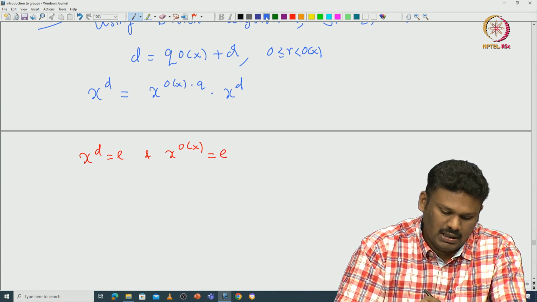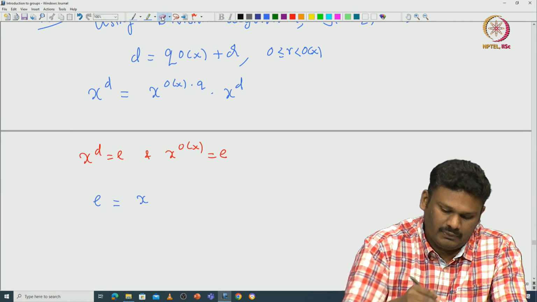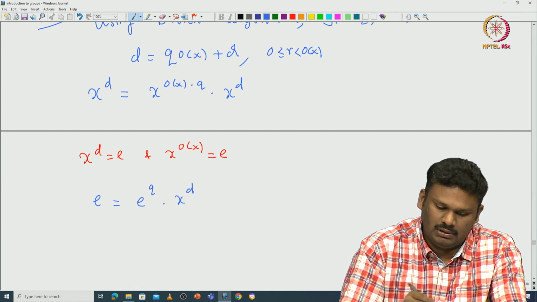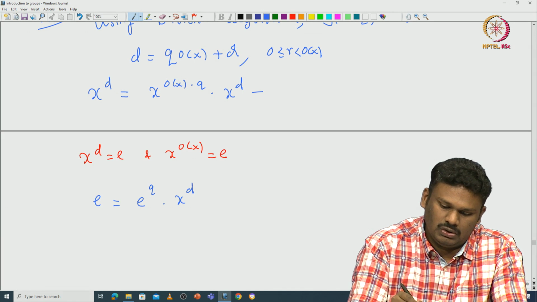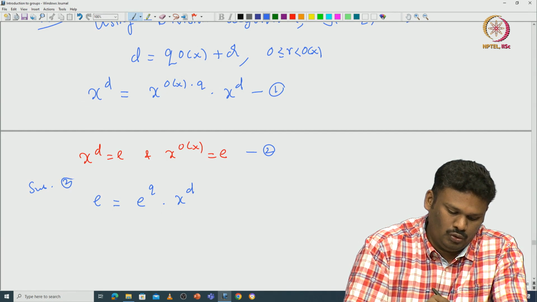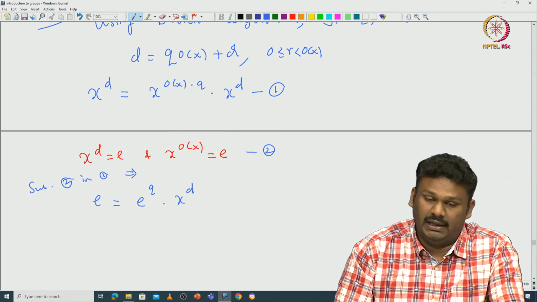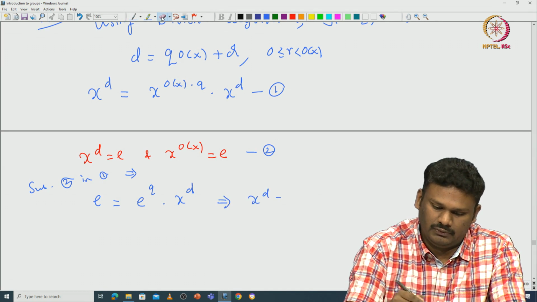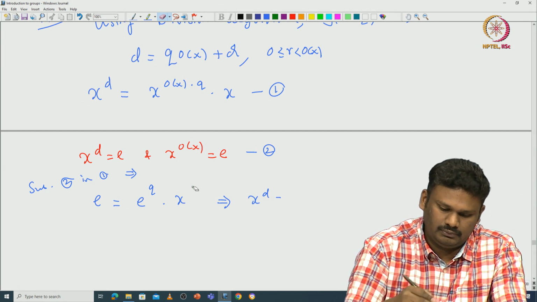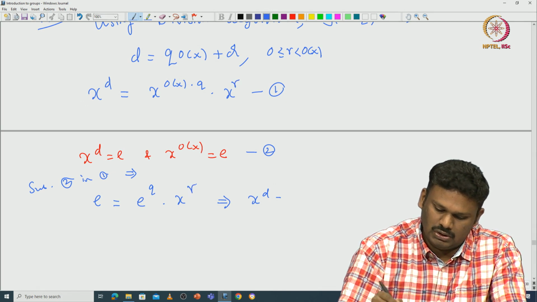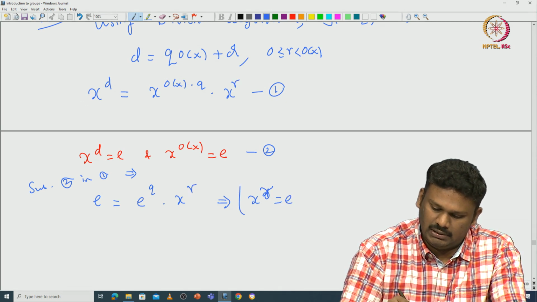This gives us identity equals identity power Q times X power R. You get this by substituting 2 in 1. So that implies identity equals X power R, where I call this remainder R. So that implies X power R is identity.